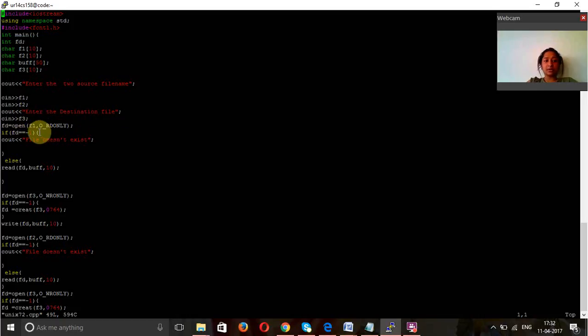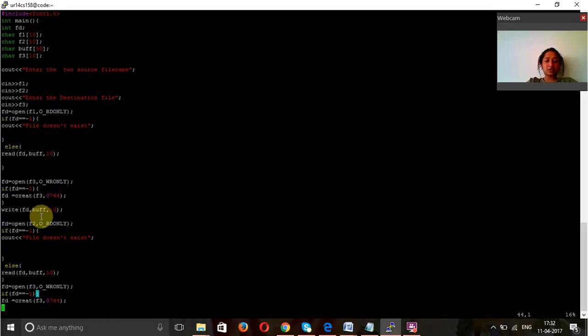So fd equal to open f1 with read only. If fd is equal to -1, the file does not exist. Else read fd, buff, and 10. I've declared it here. fd equal to open f3 with write only, and if fd is equal to -1, fd creates f3 with 0764, and I'm writing it as write fd, buff, 10. And again fd is equal to open f2 read only.